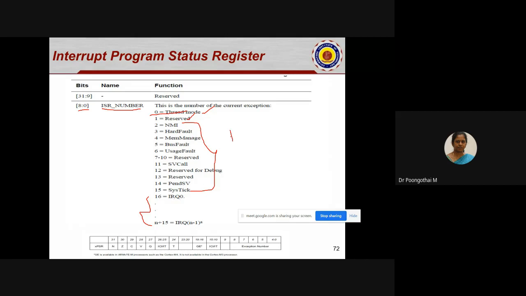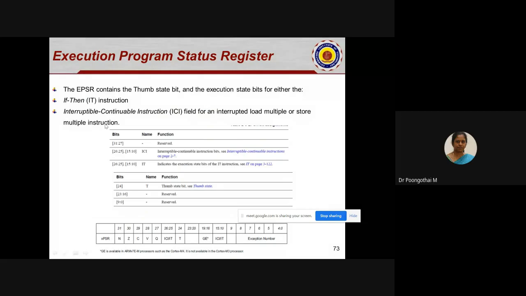So how many interrupts and exceptions do we have? 15 exceptions plus 240 interrupt requests, so totally we have 255. This zero value is for thread mode. Is that clear, students? Yes, ma'am. Are you able to remember? Yes, ma'am. Okay.